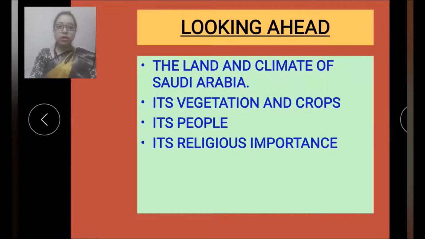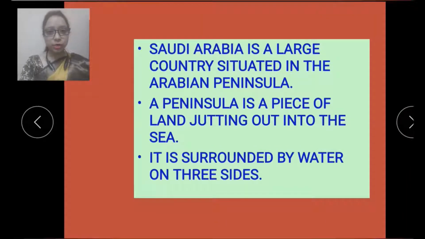So now children, let's first see what we are going to learn in this chapter. Let's read it out first. The land and climate of Saudi Arabia we will learn. Its vegetation and crops we will learn. And then we will learn about its people and the religious importance of Saudi Arabia. So all these points we are going to cover in our chapter Saudi Arabia, the land of hot sands. So now let's start and read it out first.